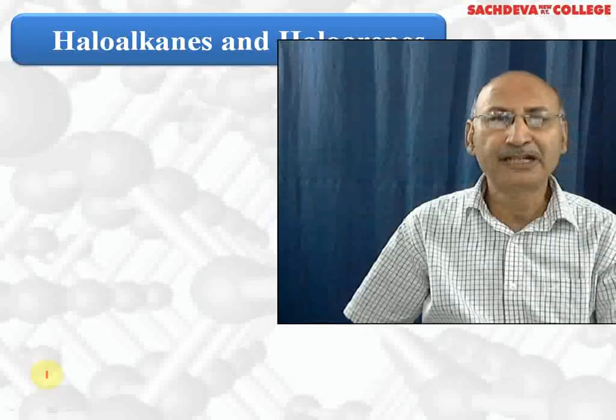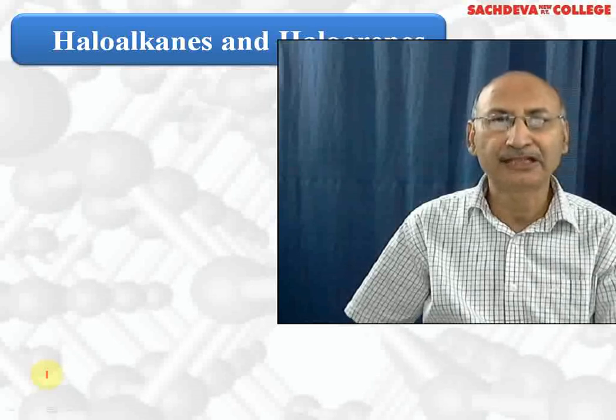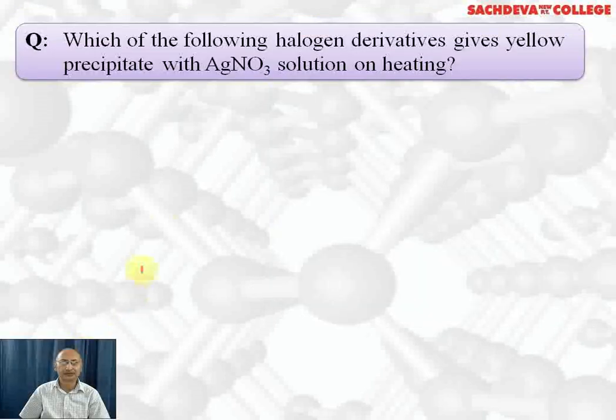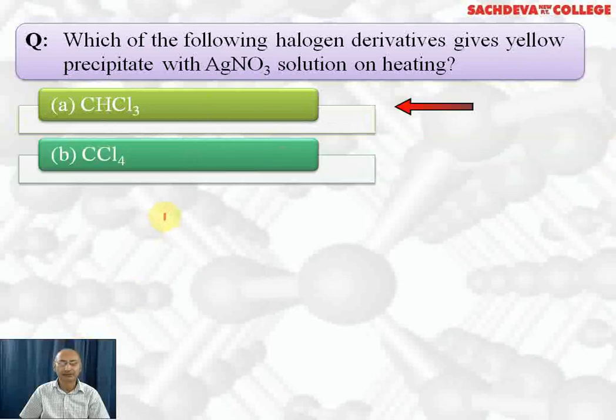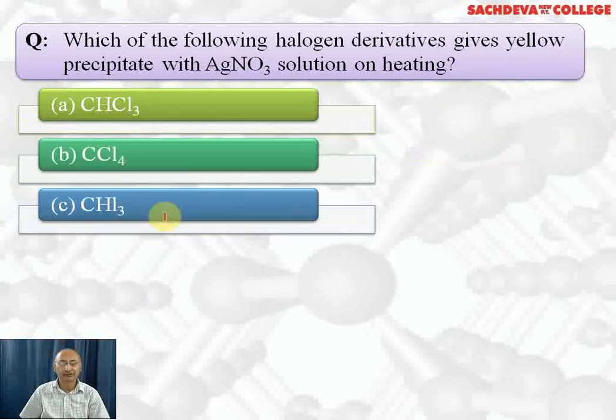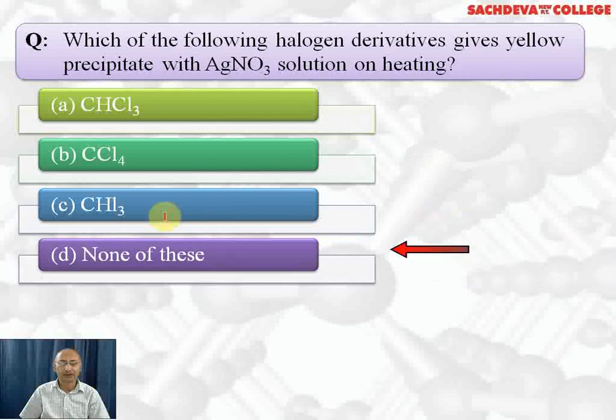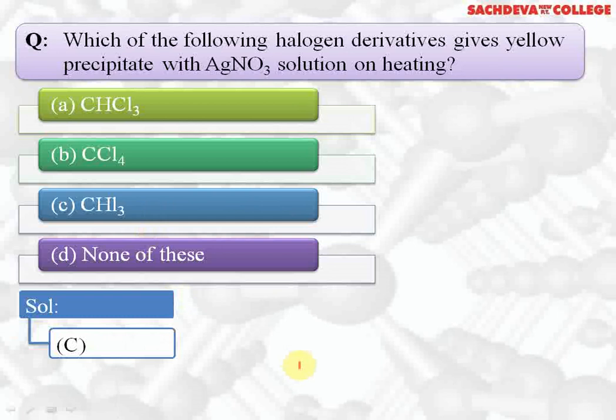Let's take up multiple choice questions on haloalkanes and haloarenes. The first question is, which of the following halogen derivatives gives yellow precipitate with silver nitrate solution on heating? First option is chloroform. Second, carbon tetrachloride. Third, iodoform. Fourth, none of these. Correct answer is iodoform. Why iodoform? Because iodoform will give iodide ion which will form greenish yellow precipitate of silver iodide with silver nitrate. So correct answer is C part, that is iodoform.